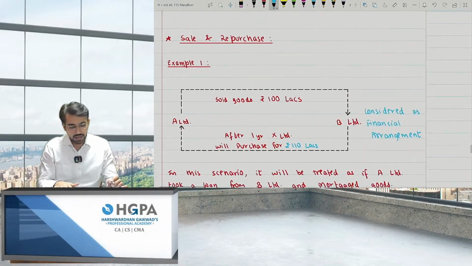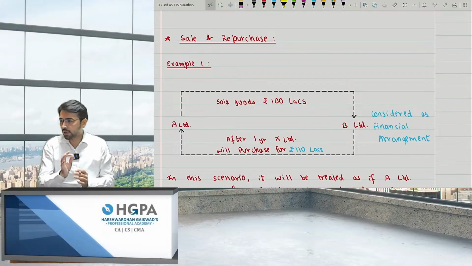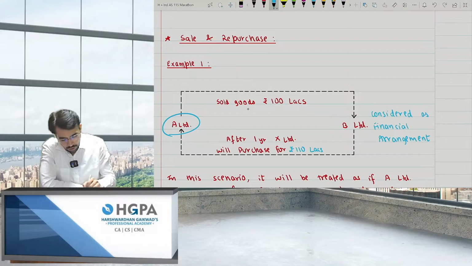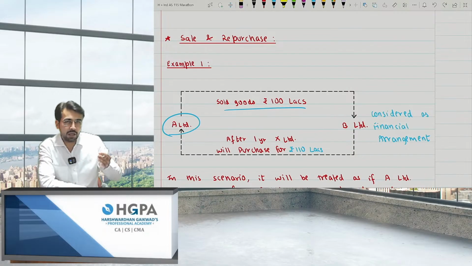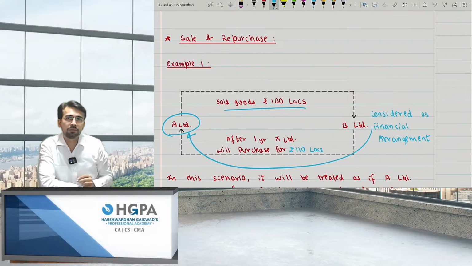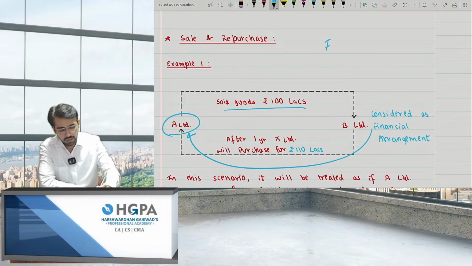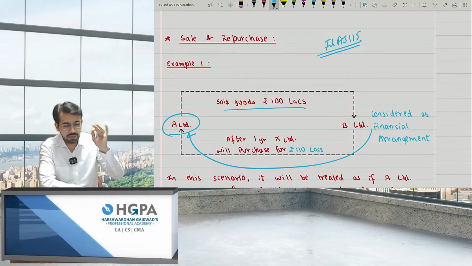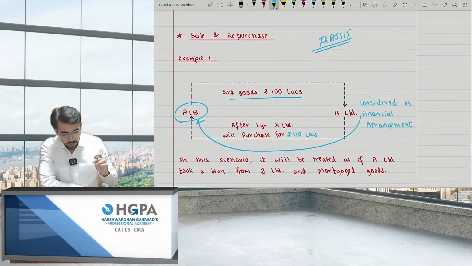Okay, so this is the answer. Next, sale and repurchase. Now what is sale and repurchase? A Limited sold goods of 100 lakh rupees to B Limited, but also said it will repurchase the goods. Then why did you sell? IND AS 115 recognizes that you wanted some money, and as a collateral you gave these goods to them. So I will not consider this as revenue. It will be treated as finance because you have taken a loan.